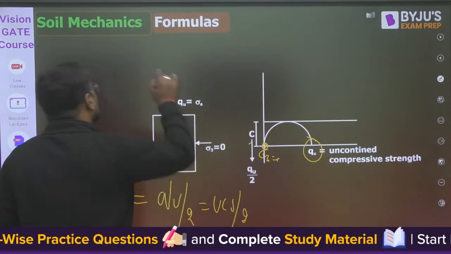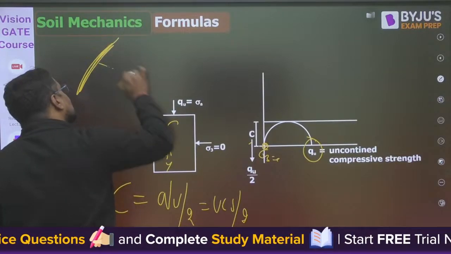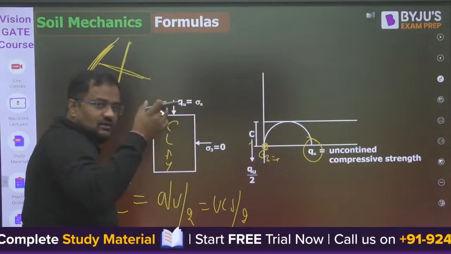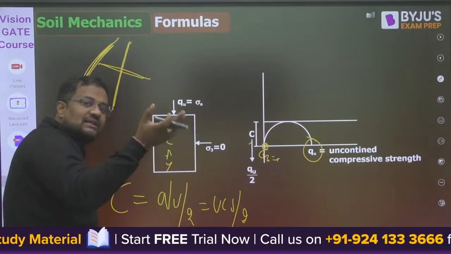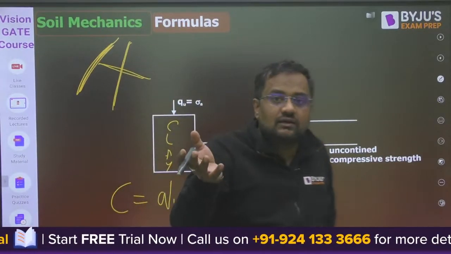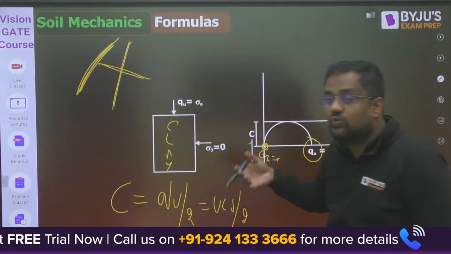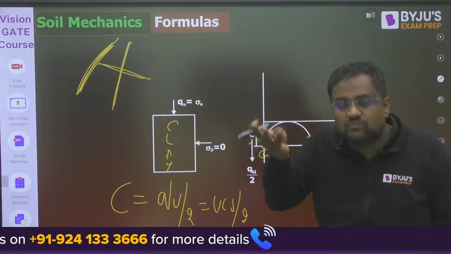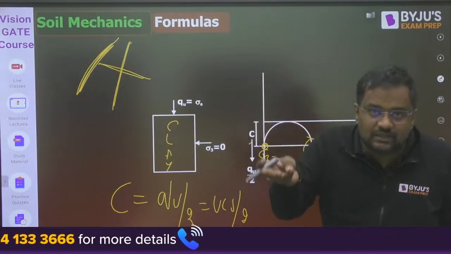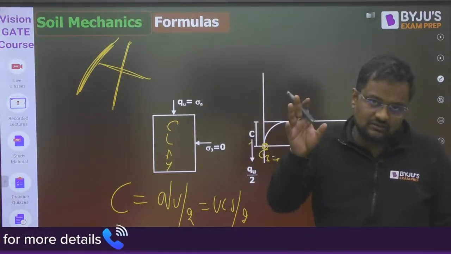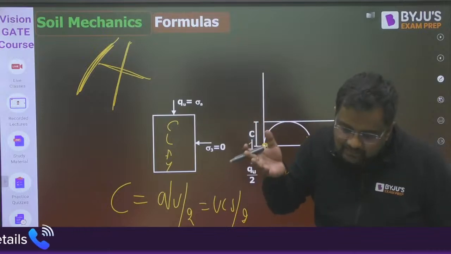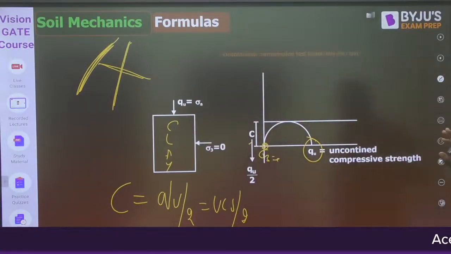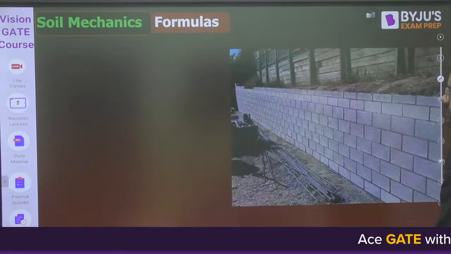Guys, I am again telling you, those who are watching me for the first time may be saying what kind of bad teacher this is, he is only telling something. But guys, we have everything explained in the marathon. What is sigma 3? Where do we use the triaxial test? What is C dash? What is C? What is the difference between phi and phi dash? What is the Mohr failure envelope? What is the PQ plot? Everything we discussed in the marathon. Therefore, I am restricting myself only to formulas in this session.